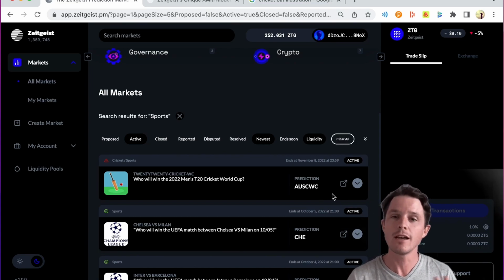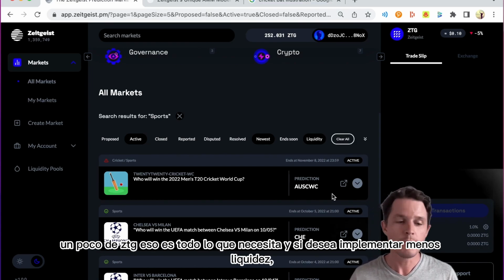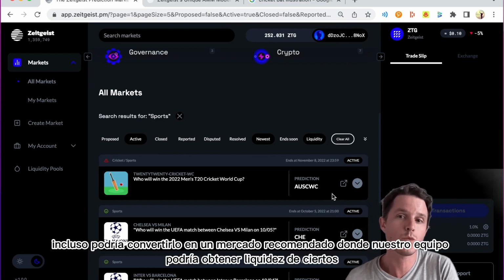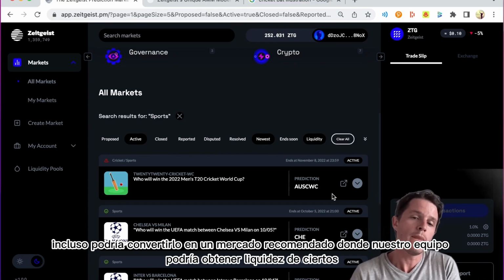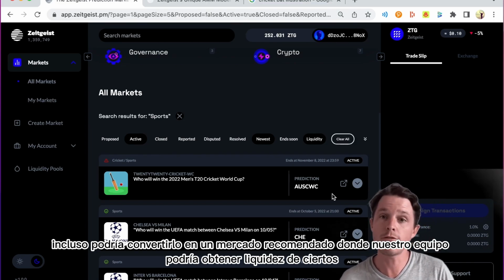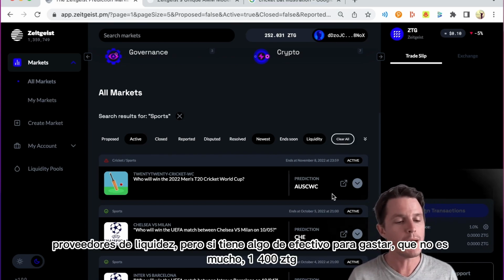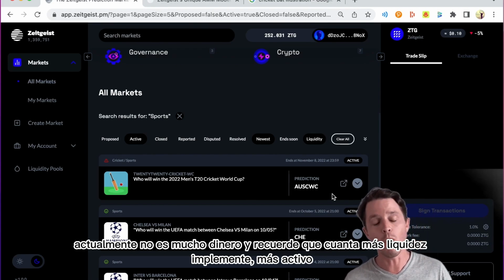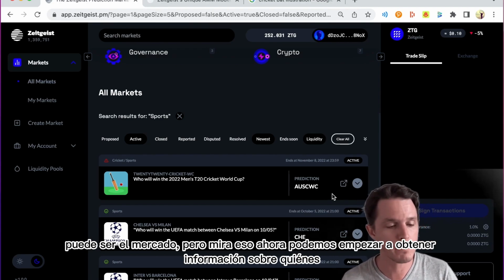Anyone can do it. You need a little bit of ZTG. That's all you need. And if you want to deploy less liquidity, you could even make it an advised market, where our team could draw in liquidity from certain liquidity providers. But if you have some cash to spend, which is not a lot, right? 1,400 ZTG currently is not a lot of money. And remember, the more liquidity you deploy, the more active the market may be.